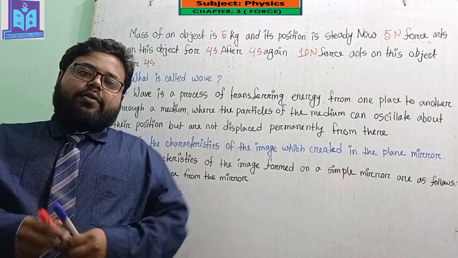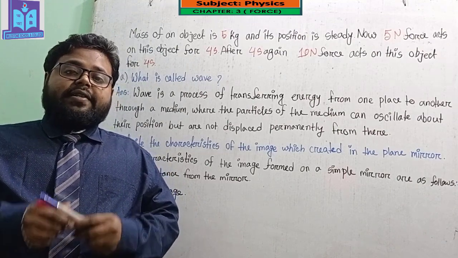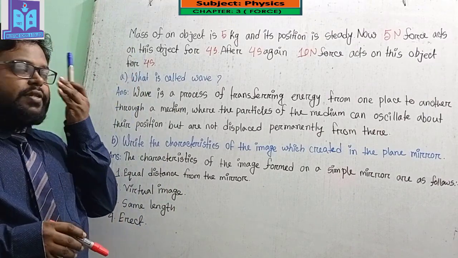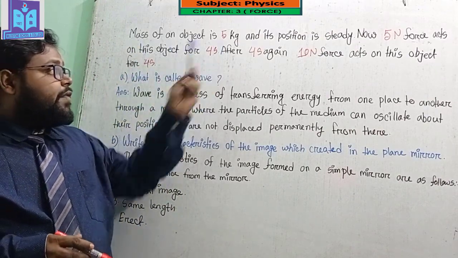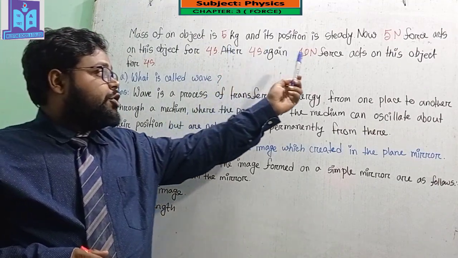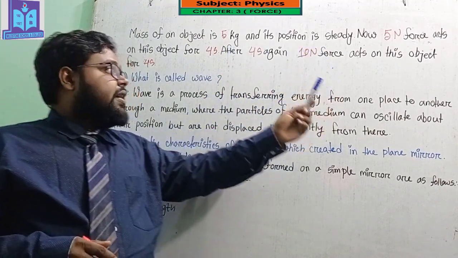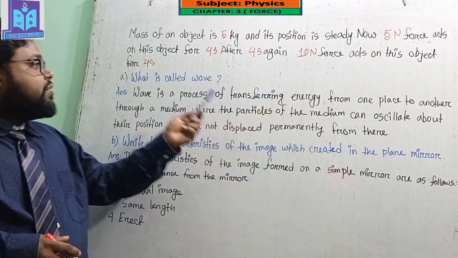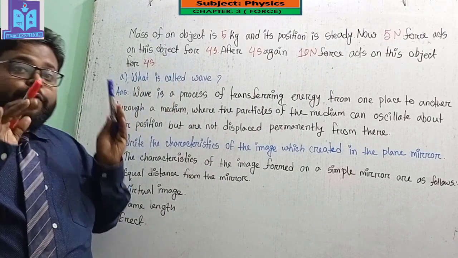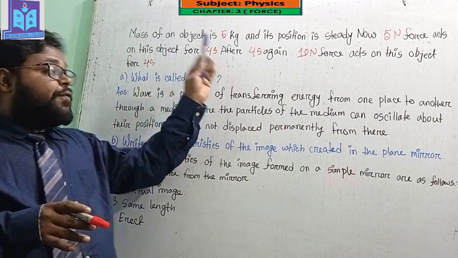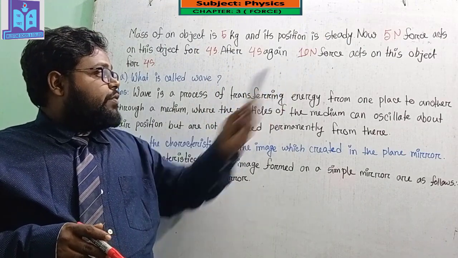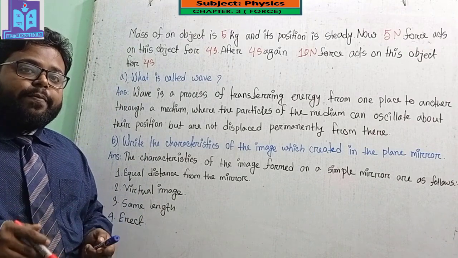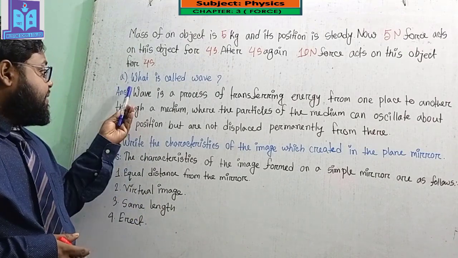My dear student, this is our second creative question, and here you can see that the mass of an object is 5 kg and its position is steady. That means this object is at rest. Now a 5 Newton force acts on this object for 4 seconds. After 4 seconds, again a 10 Newton force acts on this object for 4 seconds.